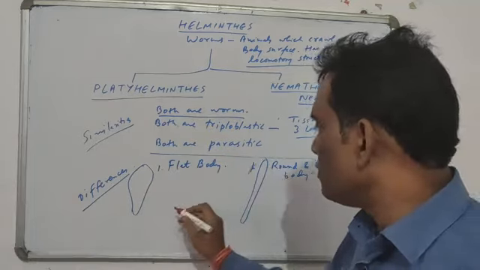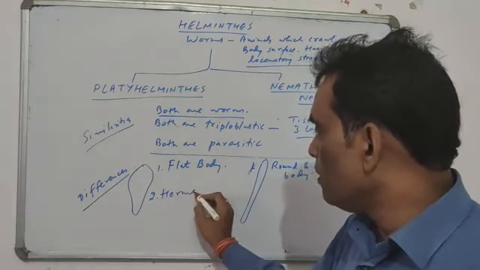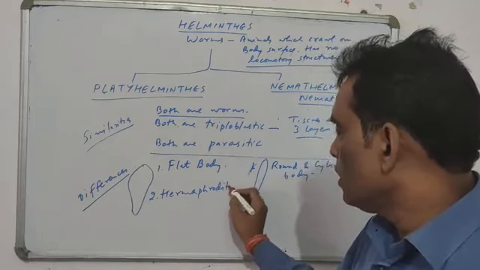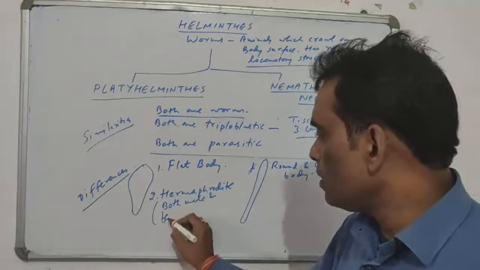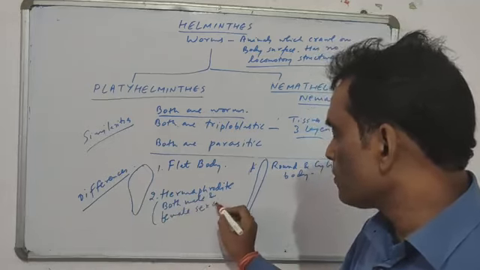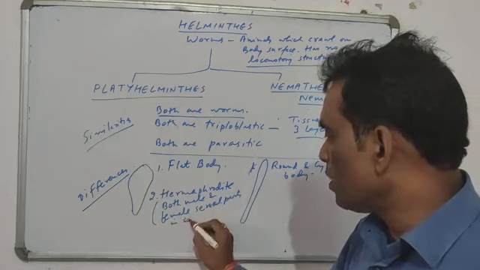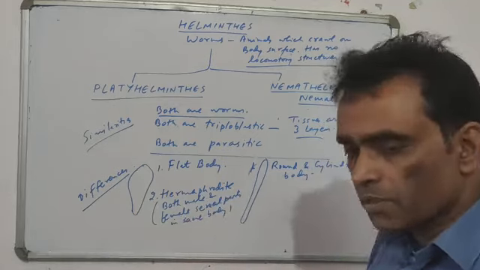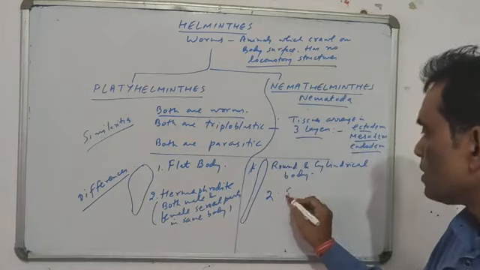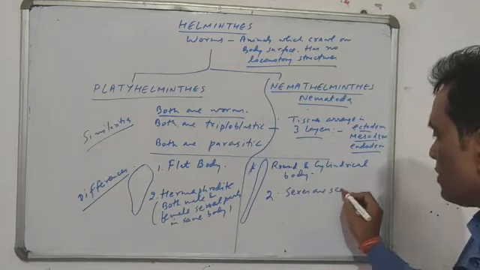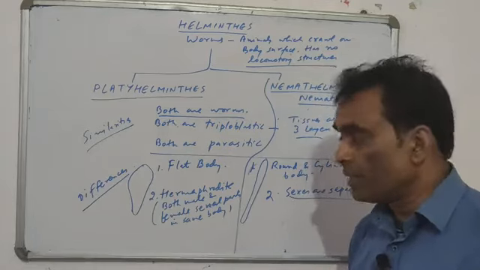The second difference between them is this one. The platyhelminthes, having a flat body, are hermaphrodite. Hermaphrodite means they have both male and female sexual parts in the same body. Every organism has both male and female sexual parts, but in nemathelminthes you can see the sexes are separate. That means you have separate male and female in nematoda. That is a huge difference.